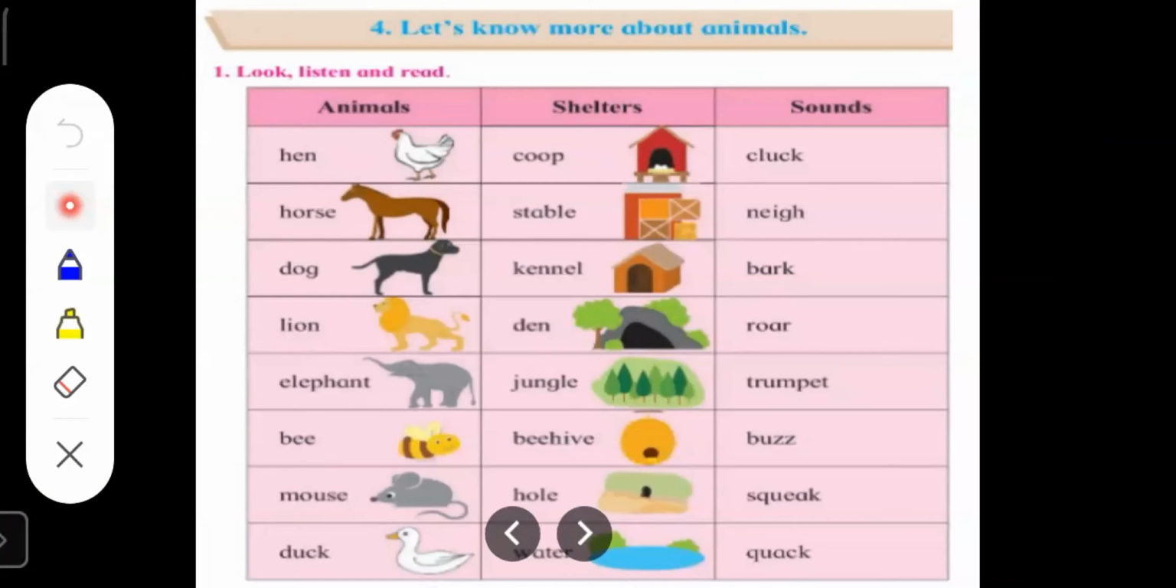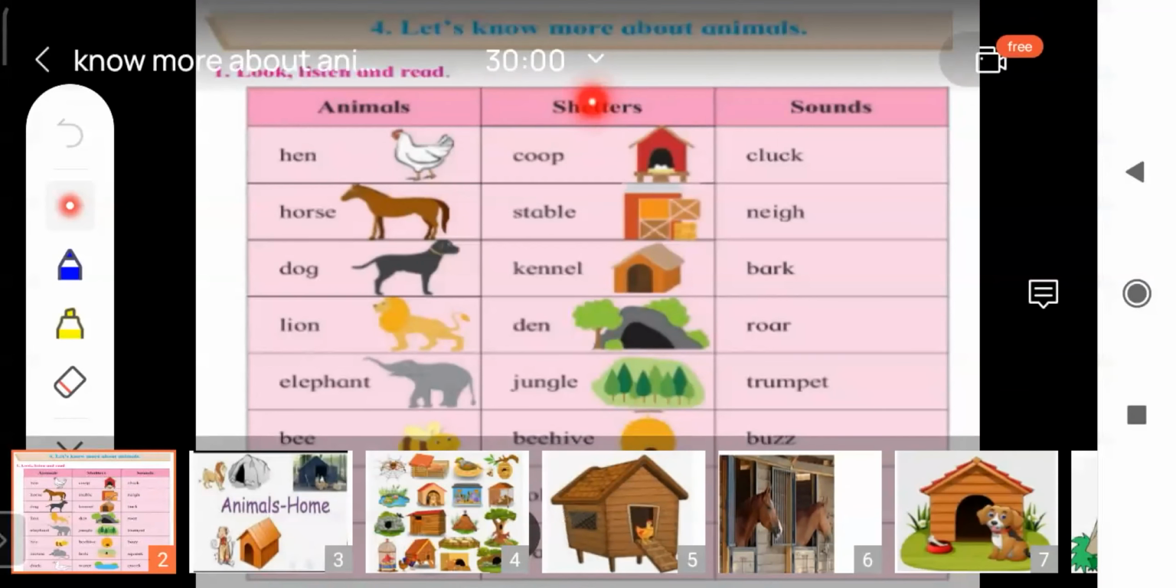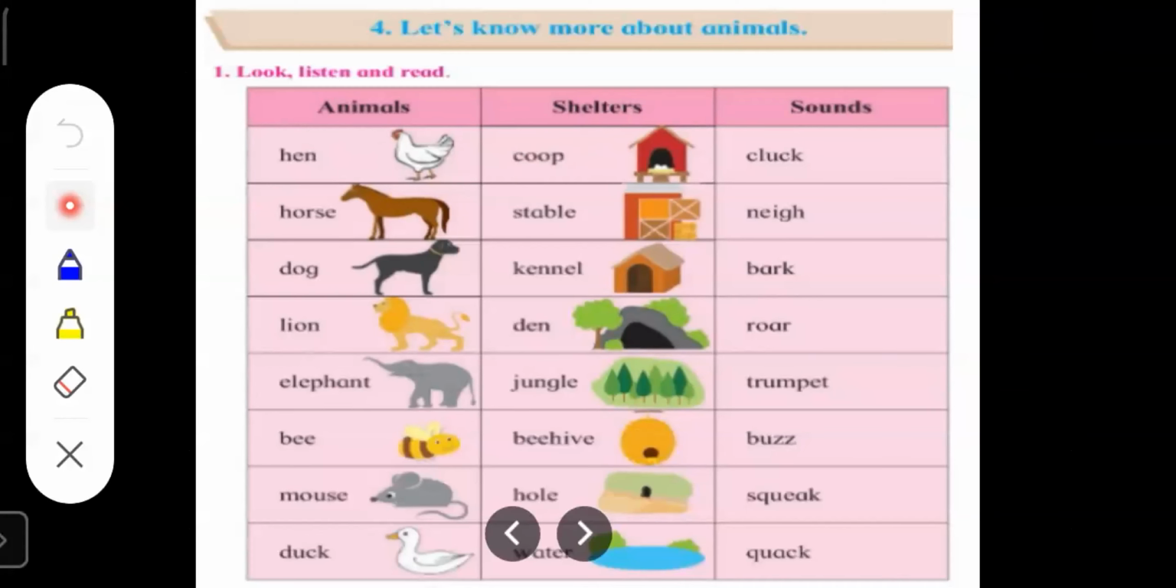The place where we live is called as a home or a house. Similarly, children, even animals and birds have their houses, so they also have different names. The place where hens are kept or the shelter of a hen is called as a coop. The sound made by a hen is called as cluck.